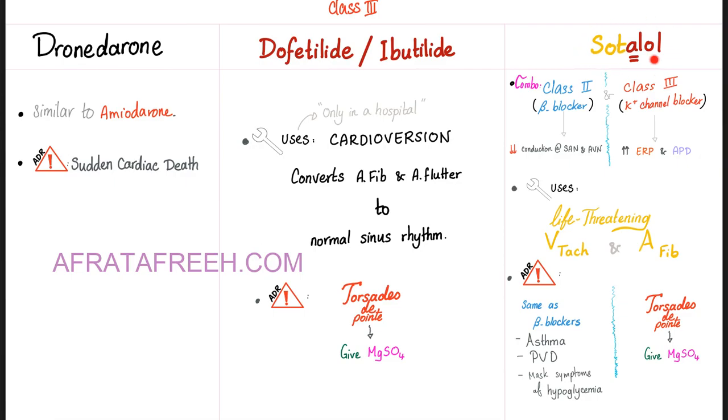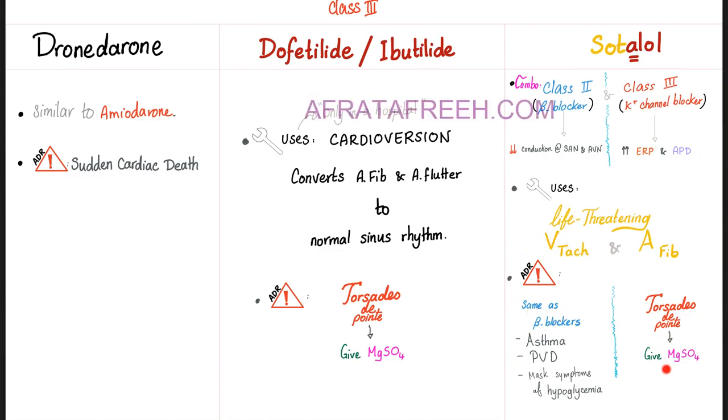Next, you have sotalol. It's a combo. Class 2 and class 3. It's alol, similar to olol. So it has beta blocker properties, which will lead to decreased conduction at the SA node and the AV node. Also has potassium channel blocker properties, which will prolong the effective refractory period and the action potential duration. Clinical use includes life-threatening VTAC and AFib. Side effects are the same as beta blockers and the same as potassium channel blockers.